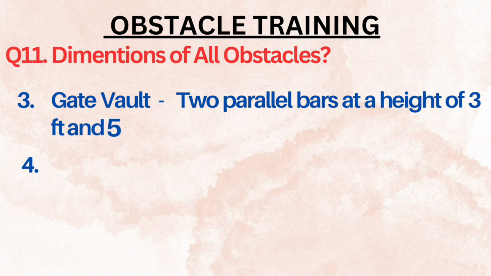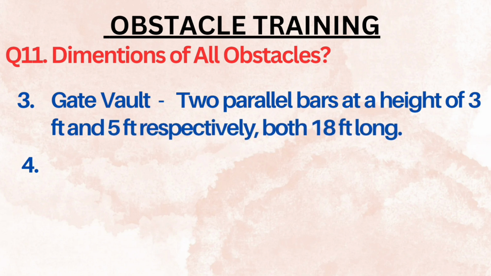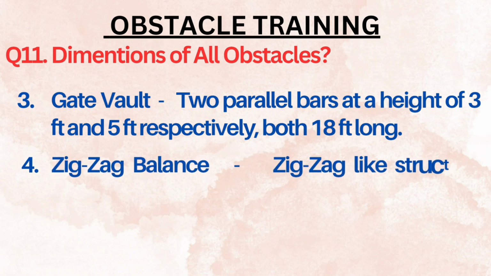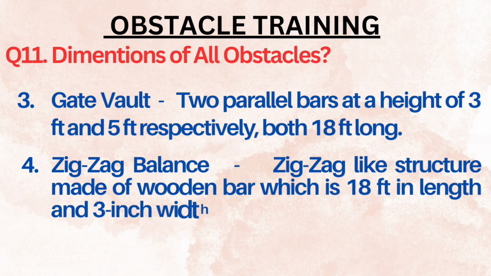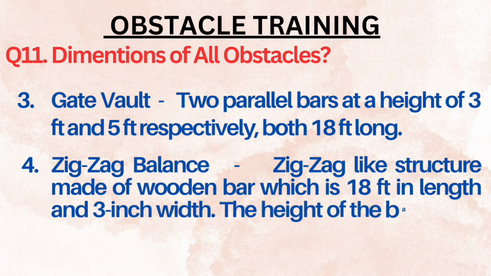This is made up of 2 parallel bars at height of 3 feet and 5 feet respectively, and both are 18 feet long. The next obstacle that we will be discussing is the zigzag balance. The zigzag balance is a zigzag like structure, and it is made up of wooden bar which is 18 feet in length and 3 inch in width.